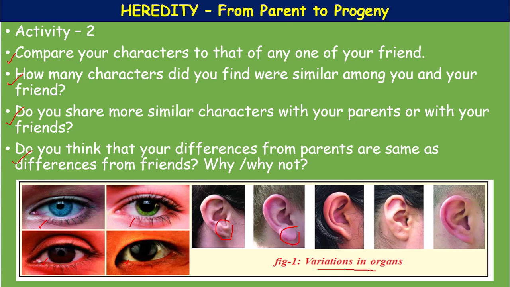Variations means the changes, the differences you identify in the characters. Variations may be defined as the differences in characteristics shown by the individuals of a species and also by the offspring or siblings of the same parents.